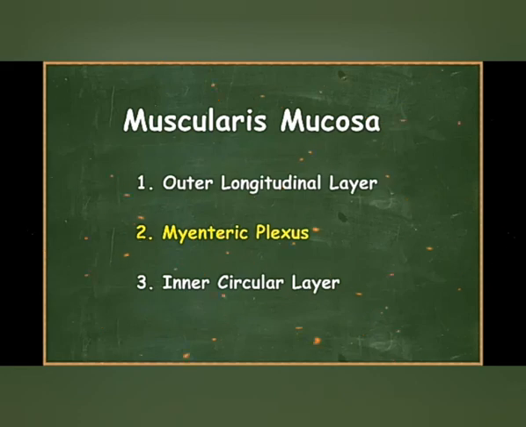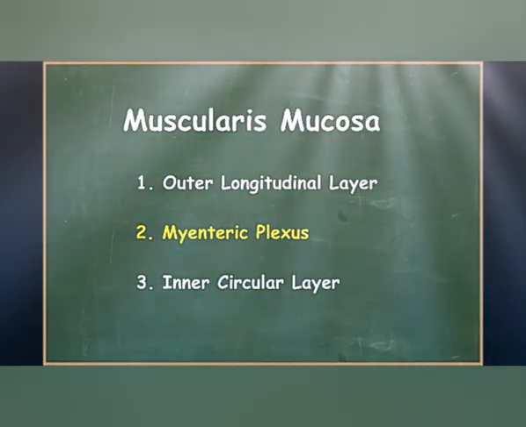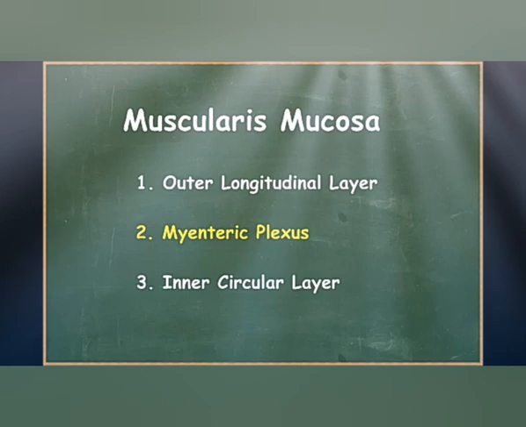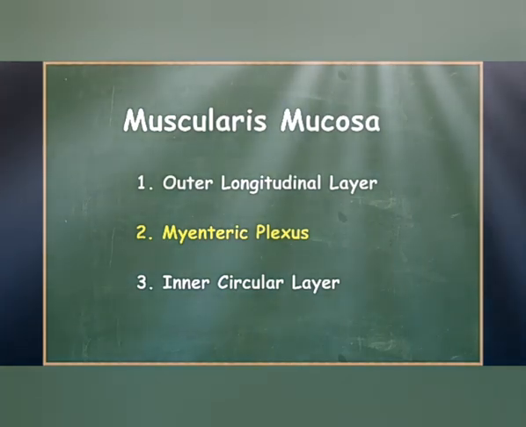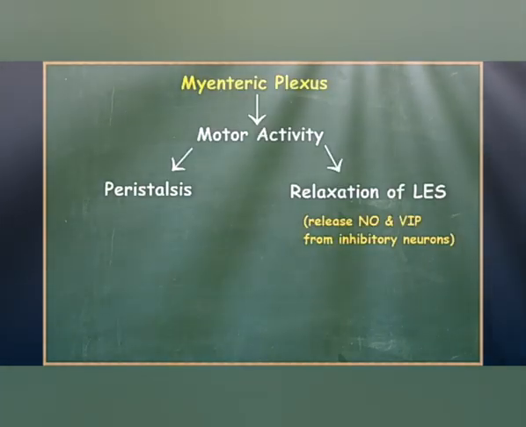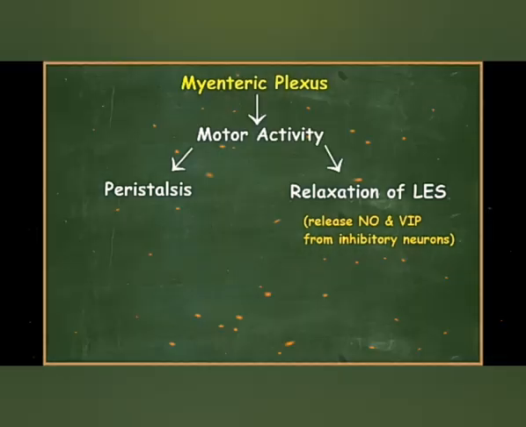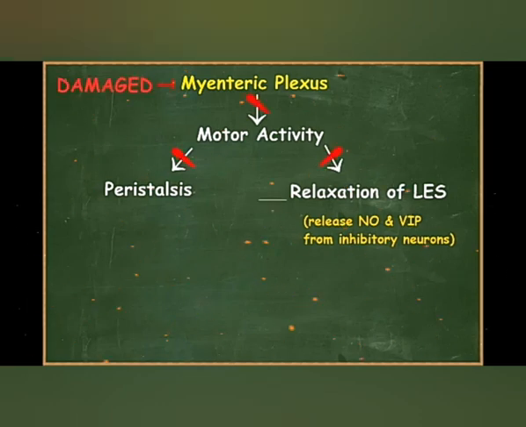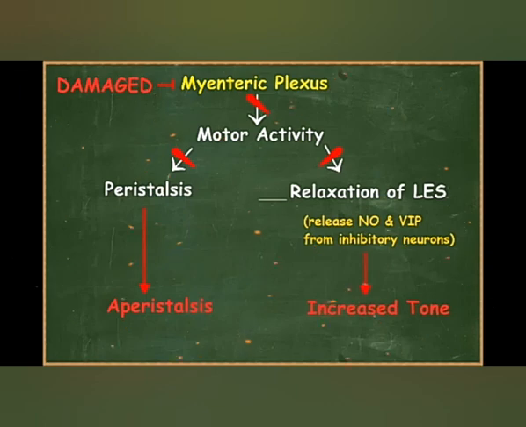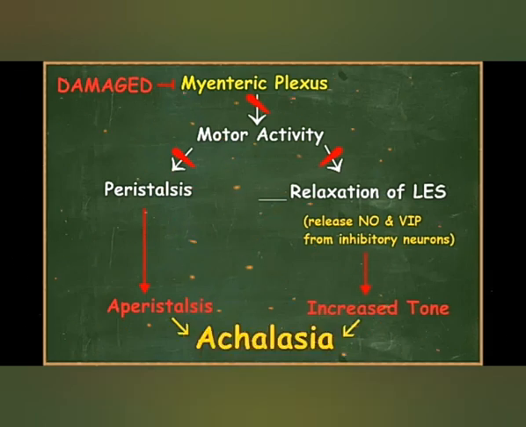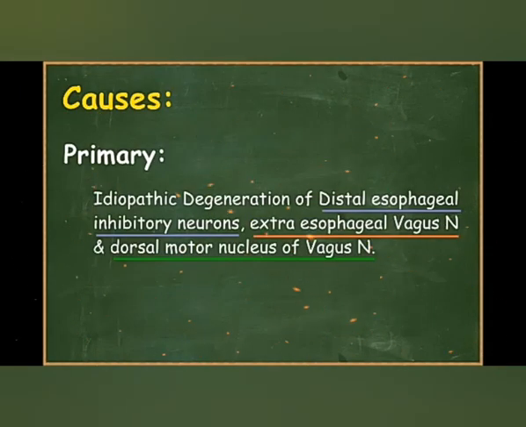The muscularis externa is composed of 3 layers: the outer longitudinal layer of muscles, the myenteric plexus, and the inner circular layer of muscles. As I've already stated, the myenteric plexus controls motor activity, which includes peristalsis and relaxation of the lower esophageal sphincter through release of nitric oxide and vasoactive intestinal peptide from inhibitory neurons. Now, if this plexus is damaged somehow, it's going to result in 2 things: aperistalsis and increased tone at the lower esophageal sphincter.